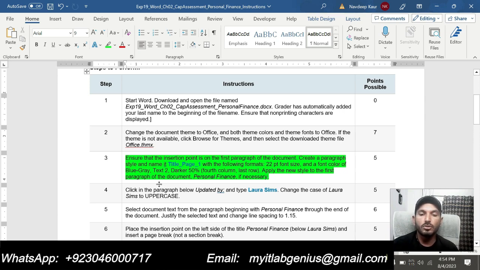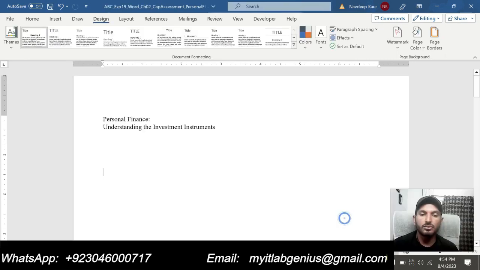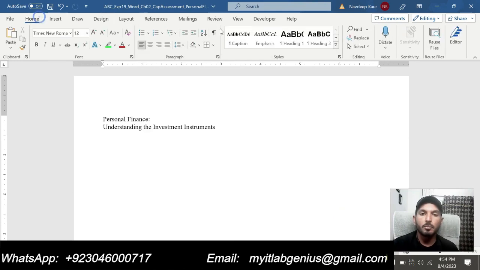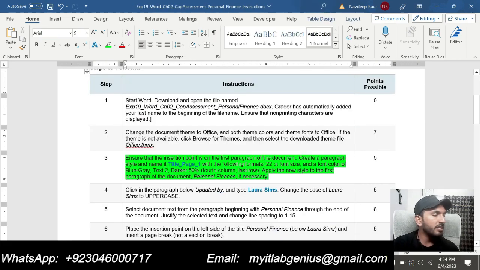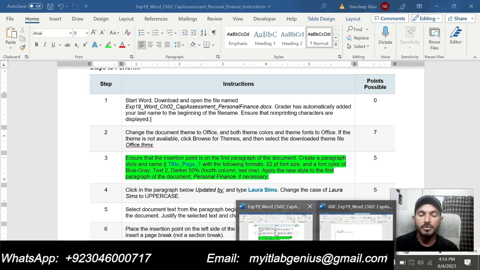Apply the new style to the first paragraph of the document, Personal Finance, if necessary. So first we are supposed to place the insertion point on the first paragraph. This is the first paragraph of the document and we are supposed to create a new paragraph style, and the new paragraph style name is Title_Page_1.